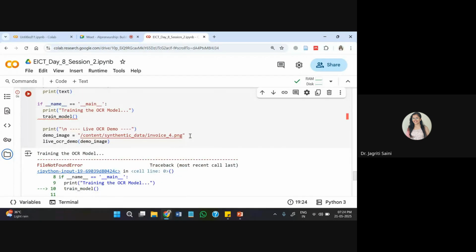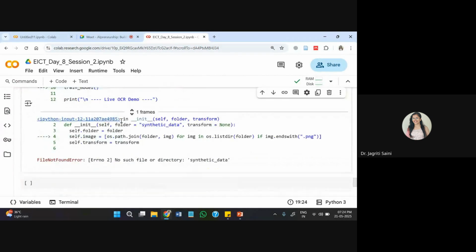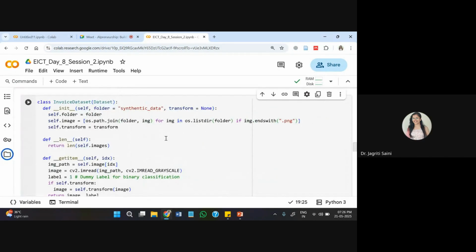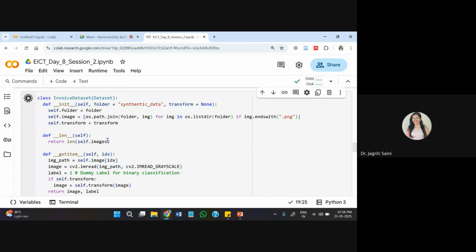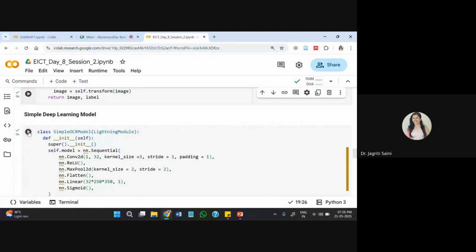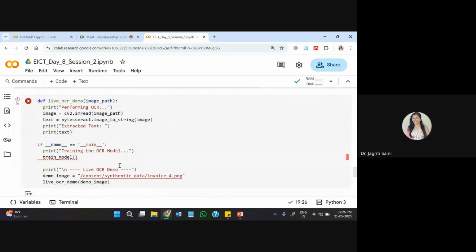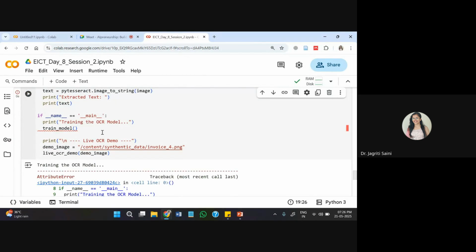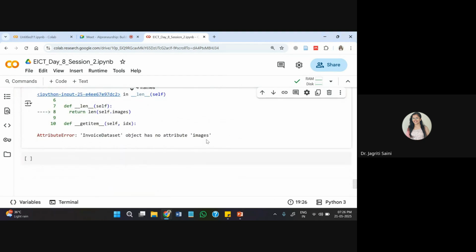I have a certain typo, let me check. Train model I have to pass. For that, yeah. So I'll just run this invoice again, and then I'll try to deploy this model. We have one more typo, invoice dataset images.